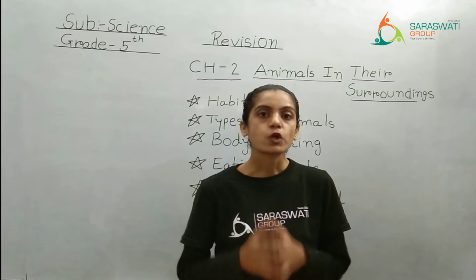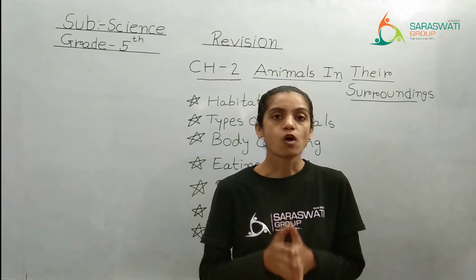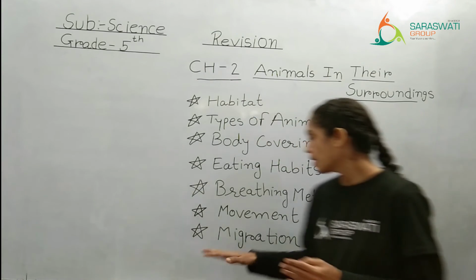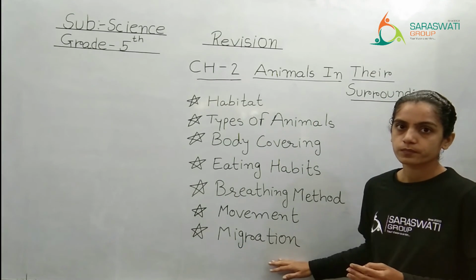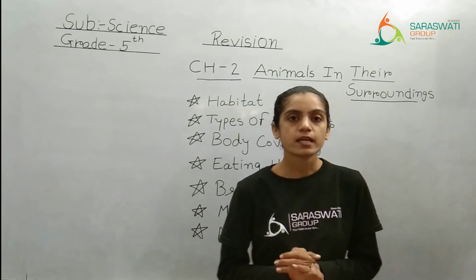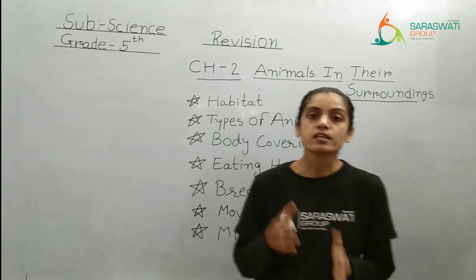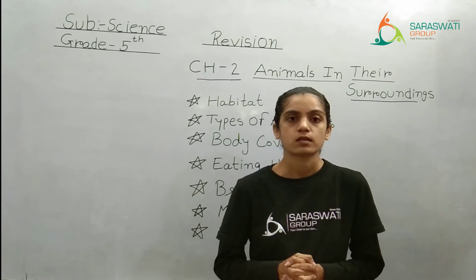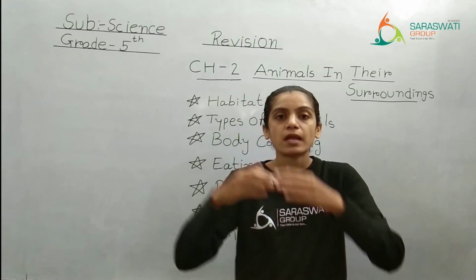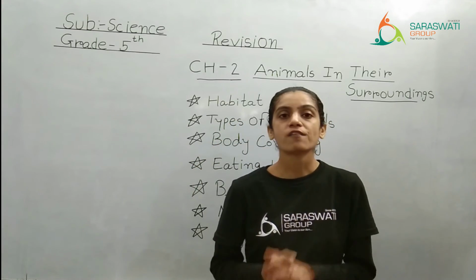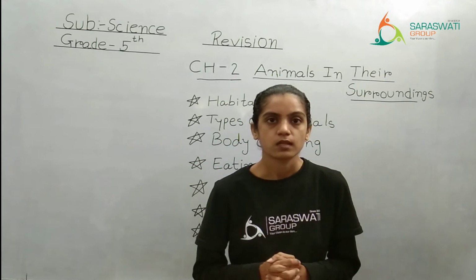And the last topic of this chapter was migration. What is the meaning of migration? A large-scale movement from one place to another in search of favorable conditions, right?